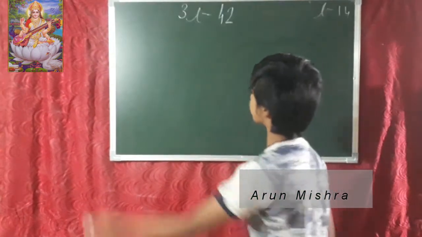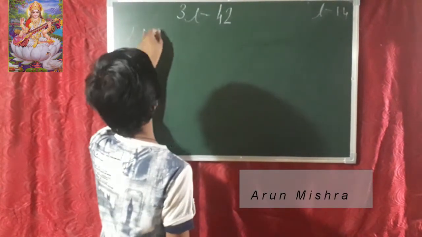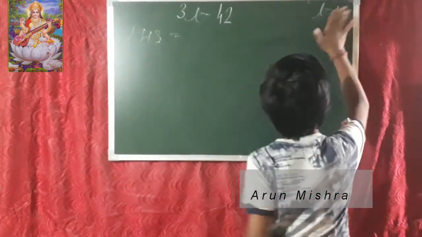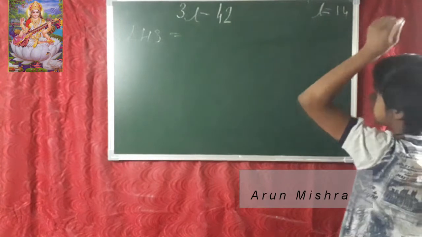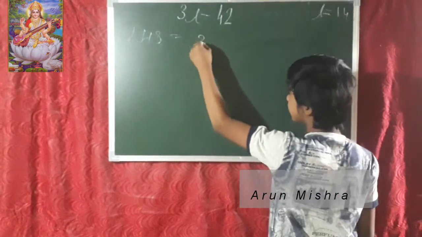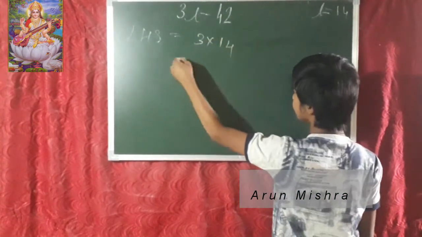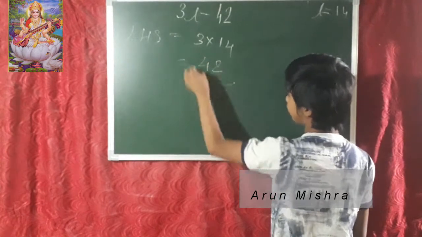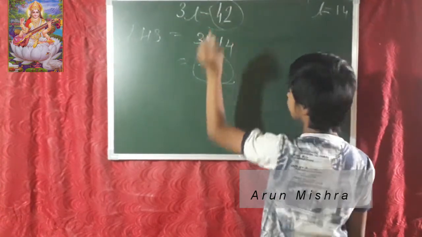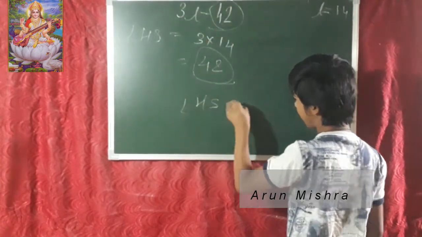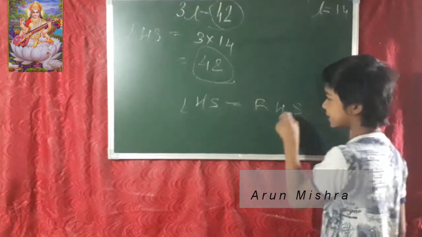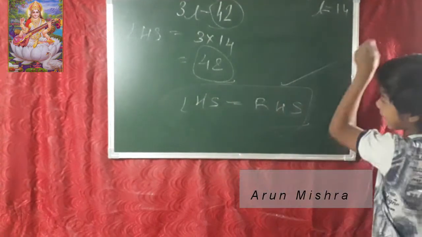So friends, now we are going to start the checking process. LHS, the value of L is 14. We have to find 3 into 14. So what will it be? 42. Both LHS and RHS are equal, balanced. So the answer is correct.